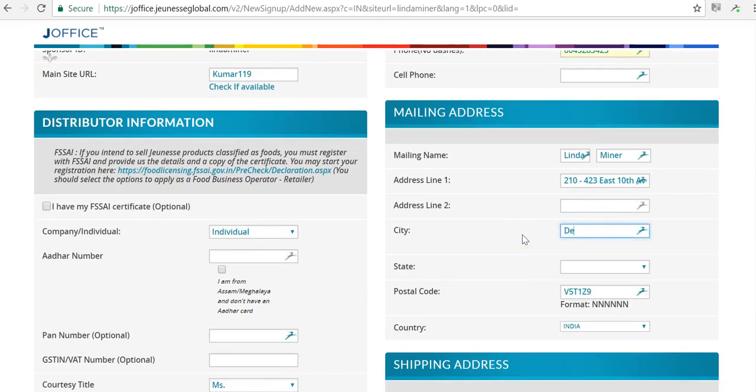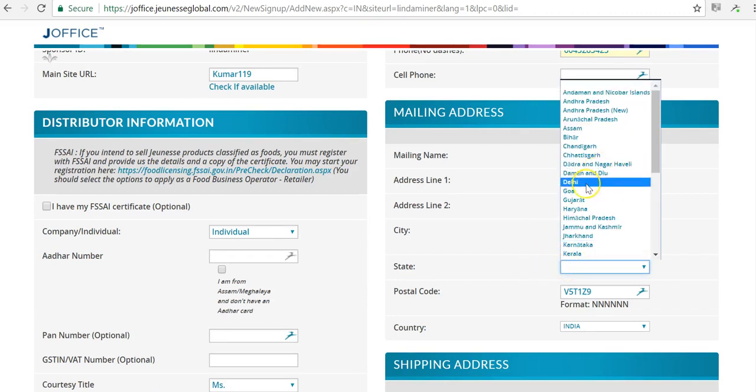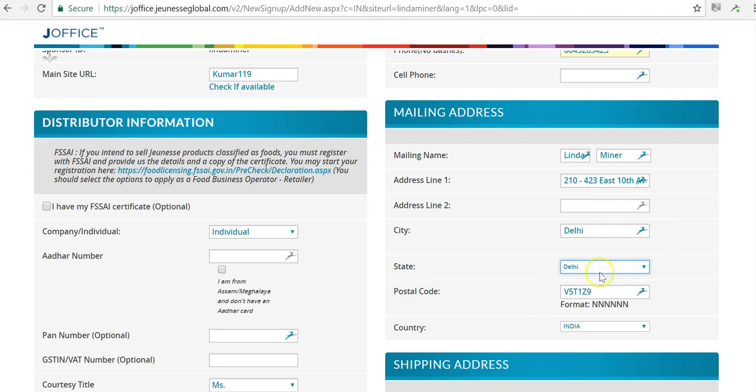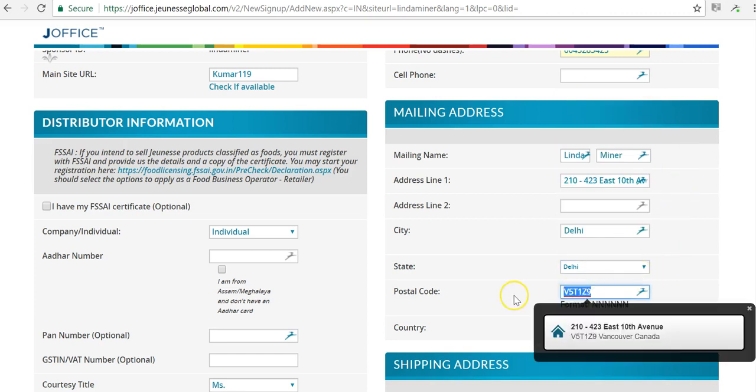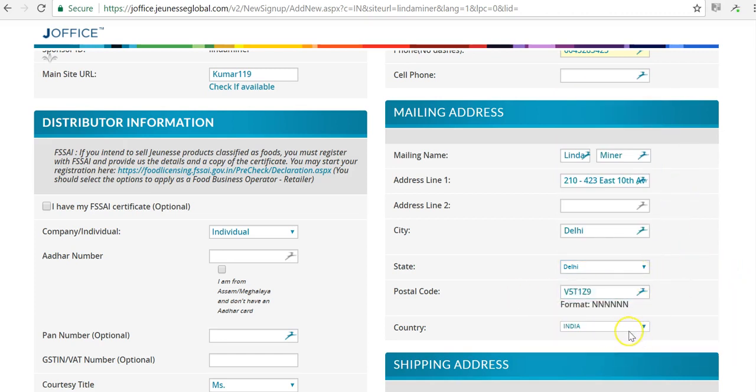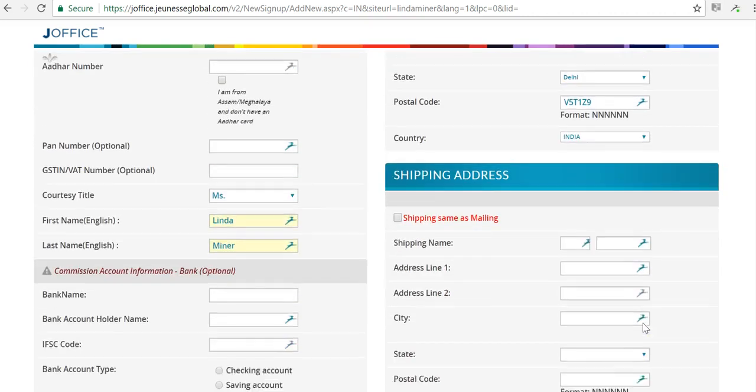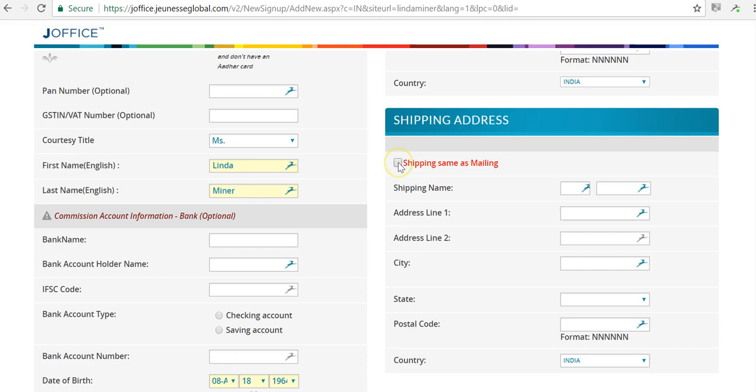So if you live in Delhi, then we would put Delhi here. And then choose the state, and in this case, again, I will choose Delhi. So you can see how the states are automatically populating here for the states of India. And then put in your correct style of postal code. You can't change the country at this point. It must be India.